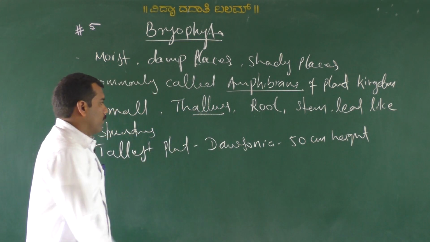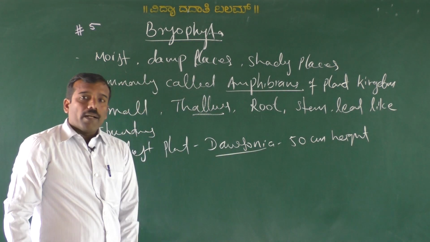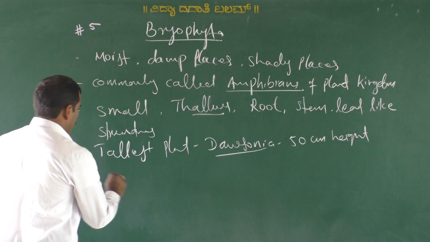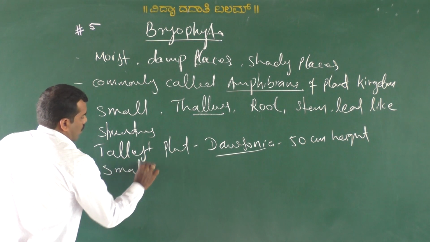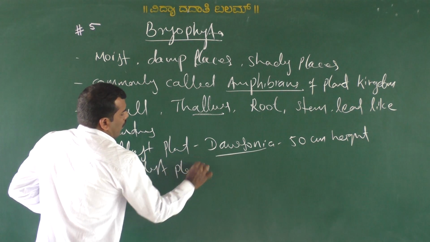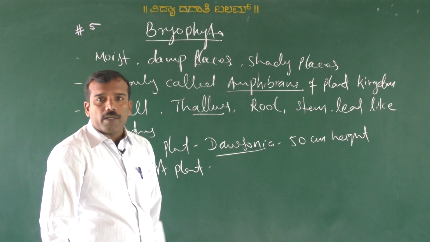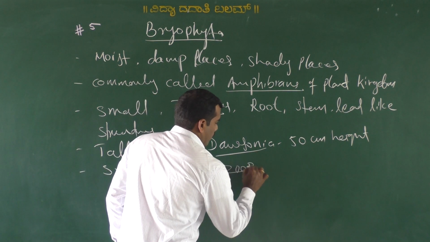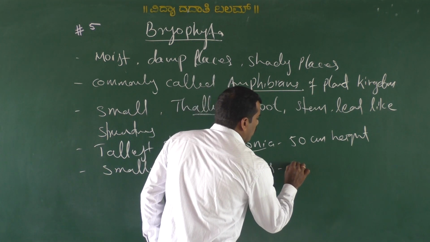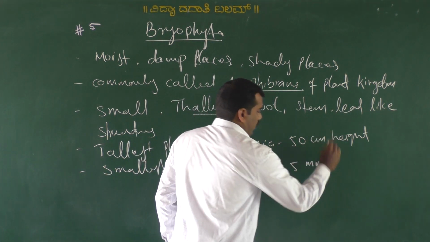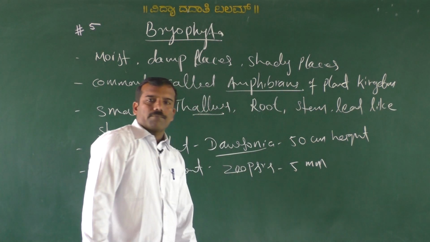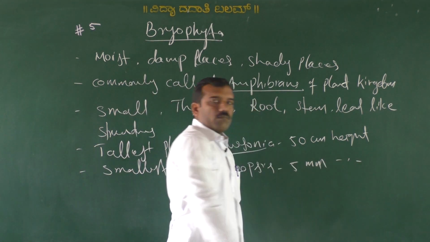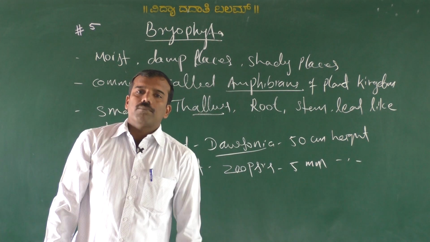At the same time, the smallest plant in Bryophyta, Buxbaumia, is about 5 millimeter in height. That is why the plant body is very small.